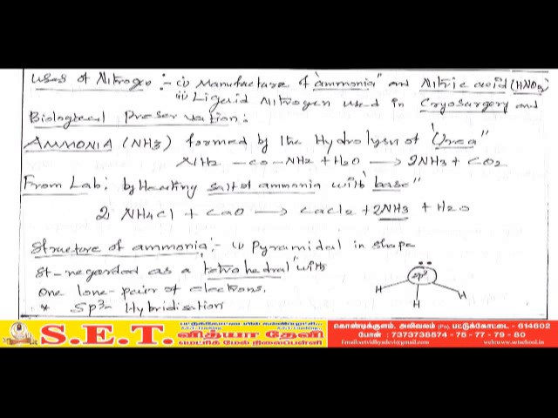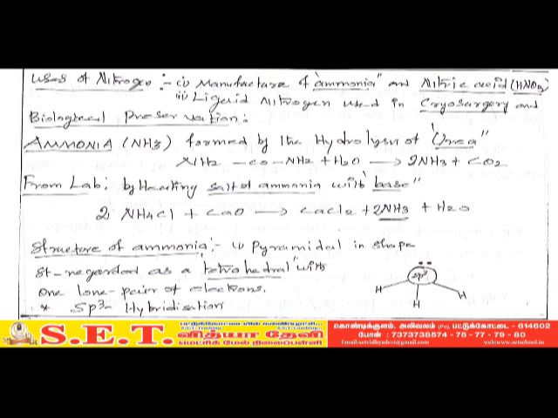Ammonia is formed by hydrolysis of urea. Urea has the molecular formula NH2CONH2. Urea undergoes hydrolysis to give ammonia and carbon dioxide.